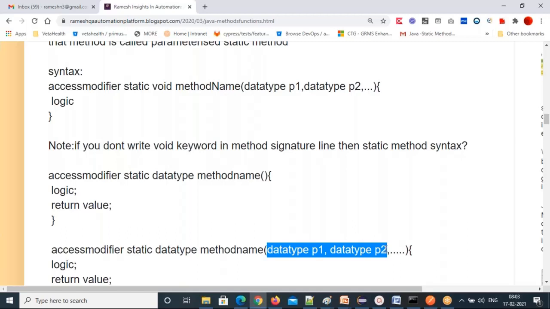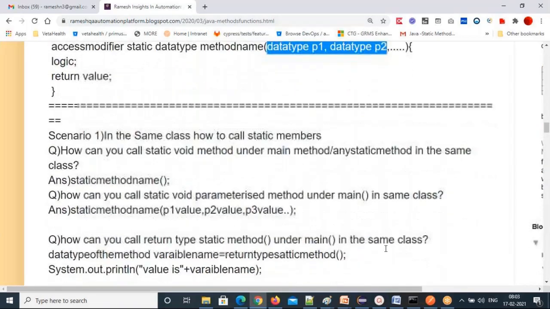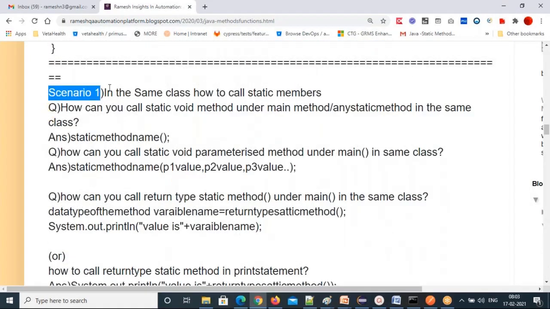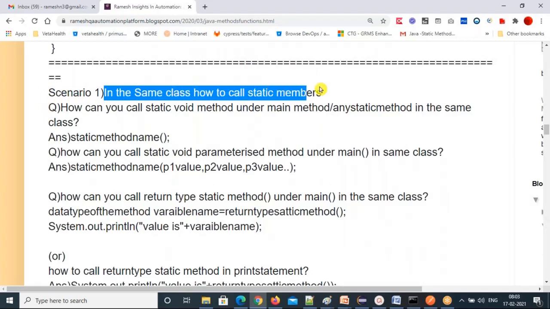How can you call them in the same file? How can you call them in the same package in another class, and in another package, how to call? 3 scenarios we are going to practice. Scenario 1 is in the same class, how to call static members. In your class, you have static variables and 4 types of static methods. How can you call them in the same class? That's the first scenario.